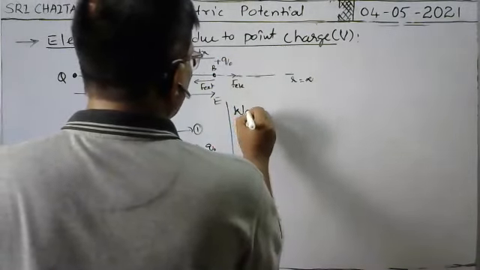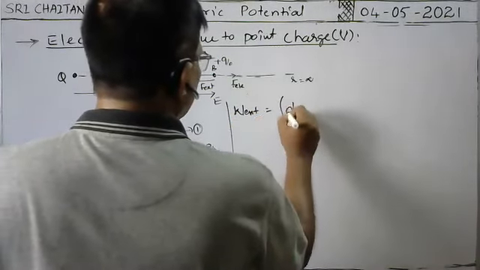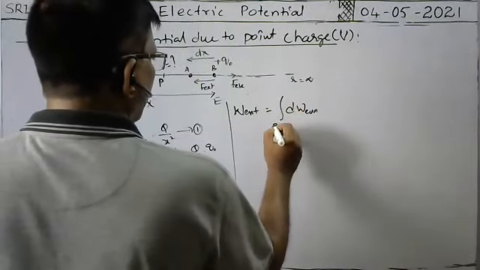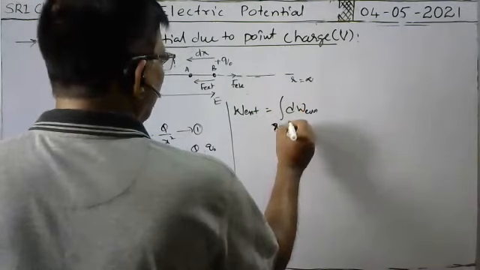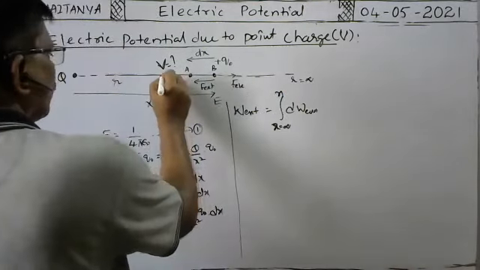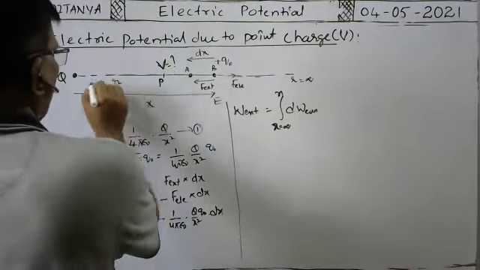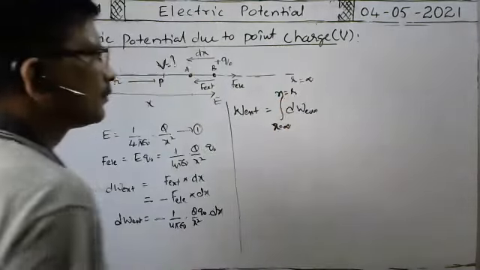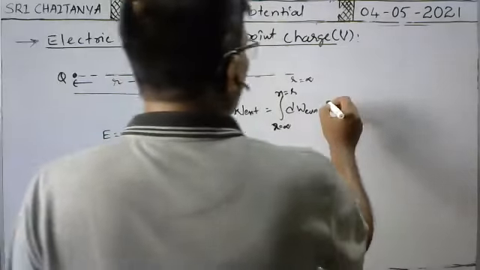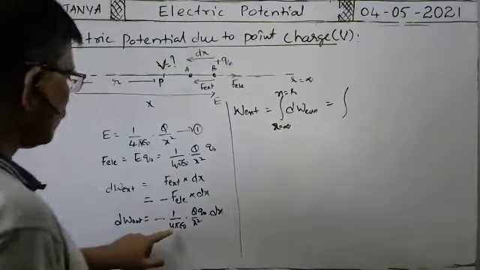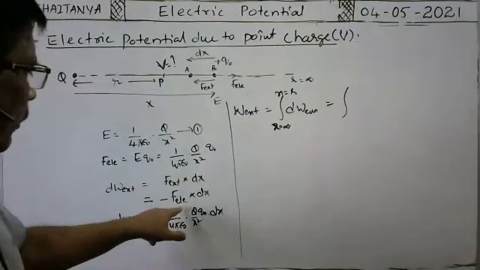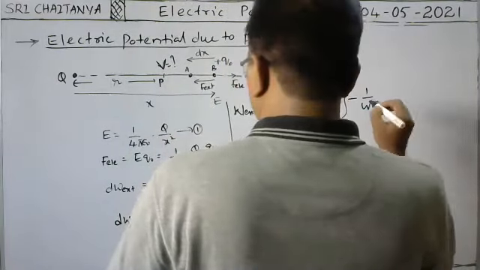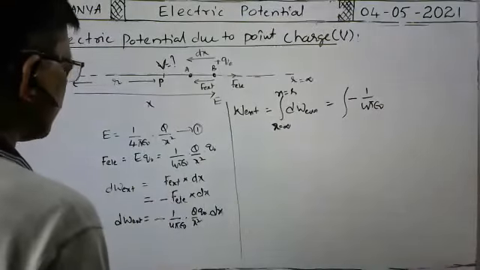So total external work done to bring the test charge from infinity, that's why x is equal to infinity, to a point here where electric potential is to be determined, that is equal to r. This distance is equal to r, no? So x is equal to r. You integrate them. This is equal to integral d external, means minus 1 by 4 pi epsilon naught. Of course, this can be written like this also.